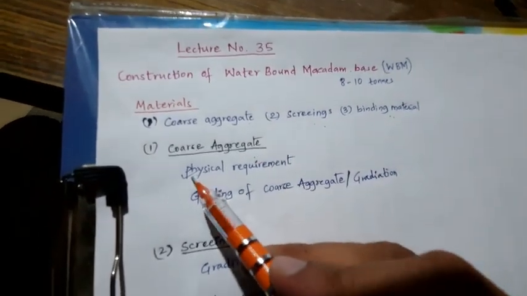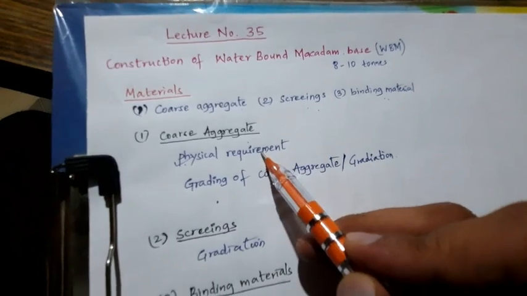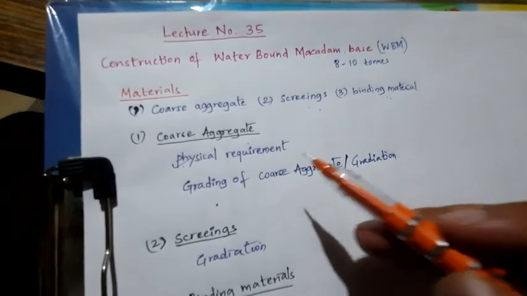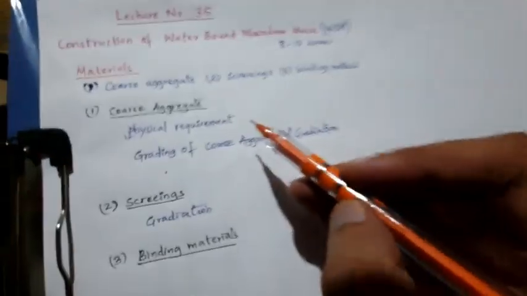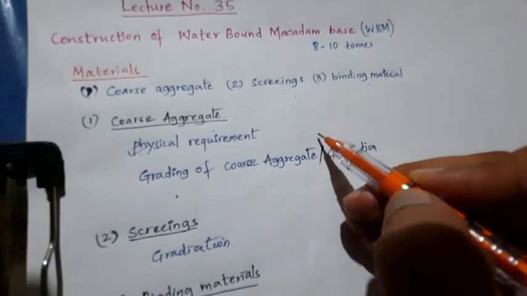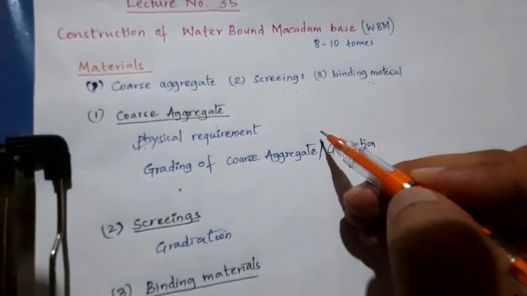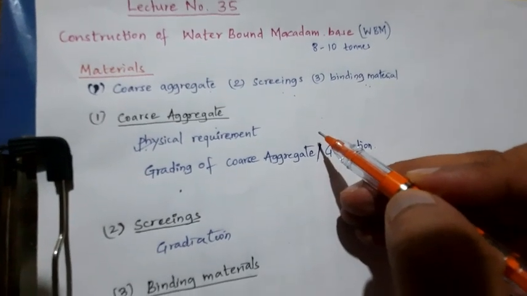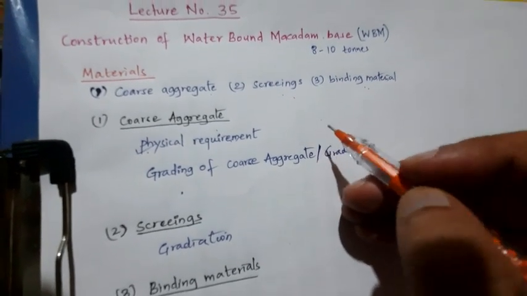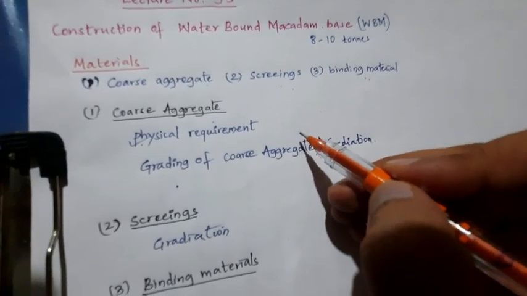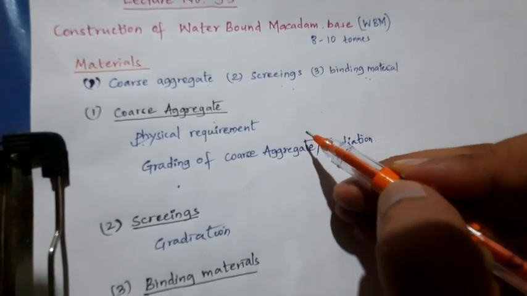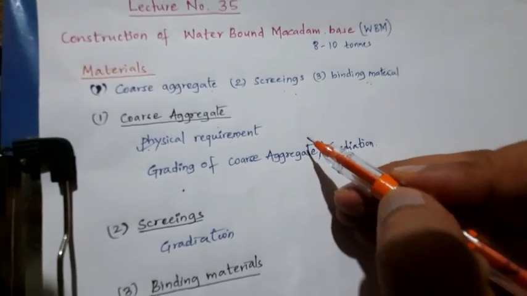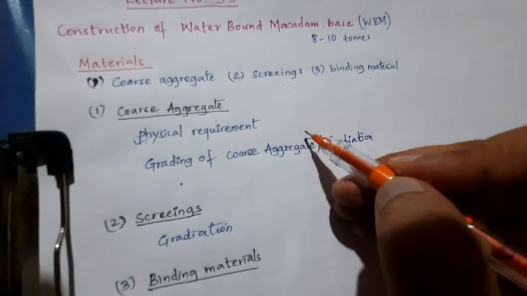For the physical requirements, if you are using WBM as a sub base course, the Los Angeles abrasion value has to be less than 50% and the aggregate impact value less than 40%. If you are using it as a base course, the Los Angeles abrasion value has to be less than 40% and the aggregate impact value less than 30%.